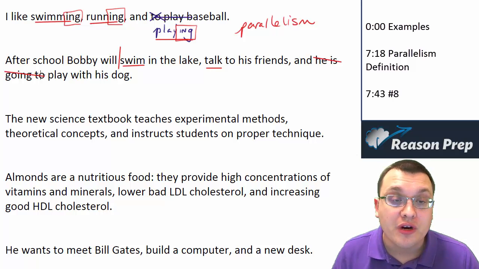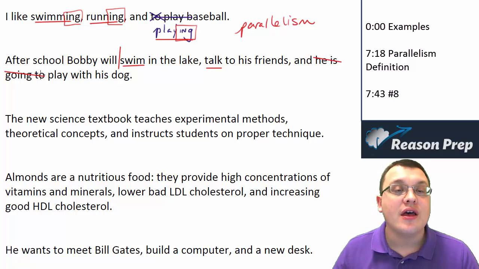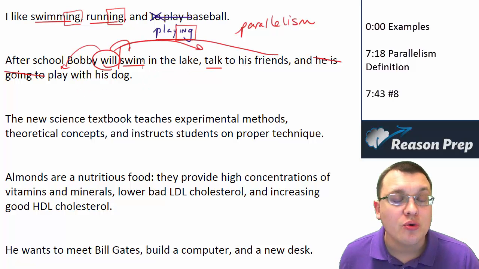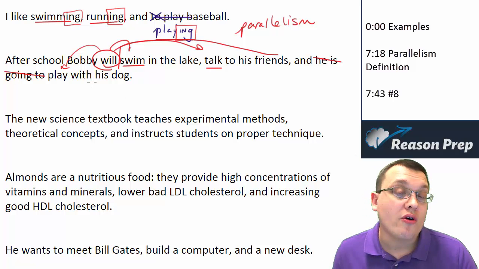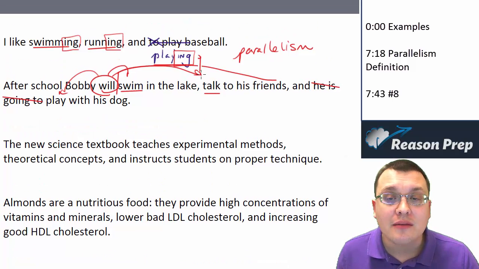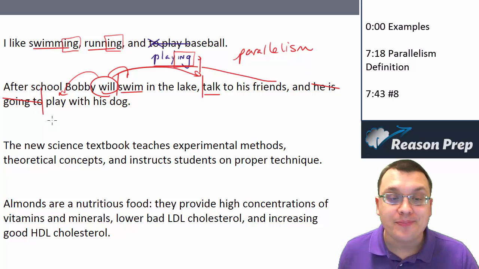So the sentence would read, after school, Bobby will swim in the lake, talk to his friends, and play with his dog. The will applies to all three of these elements, so we don't need to repeat going to, because the will is already showing that future tense orientation of the sentence. So all we need to do is make the different elements here parallel, and we are all good.